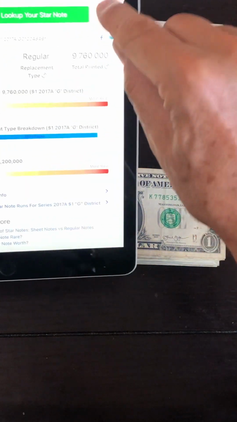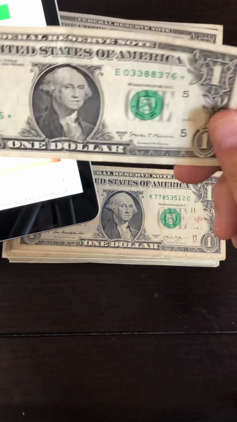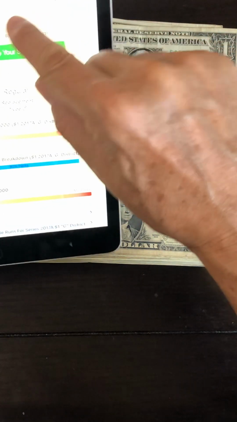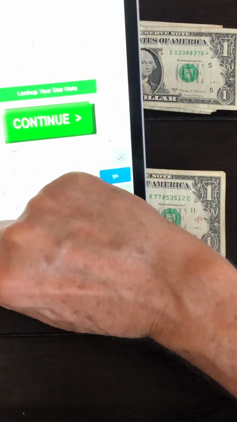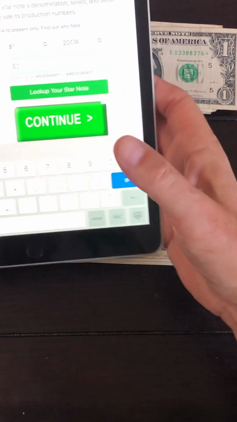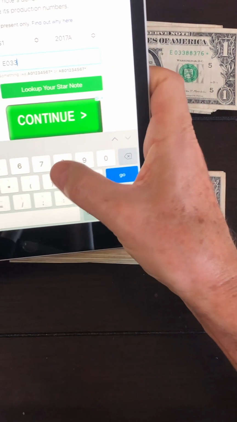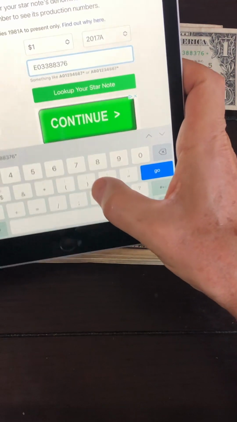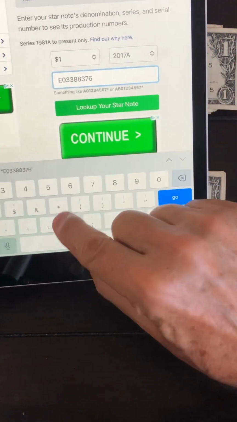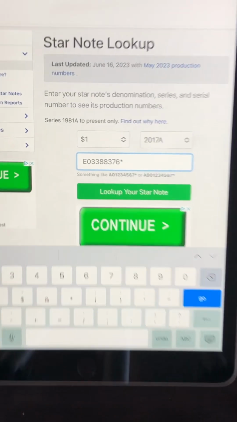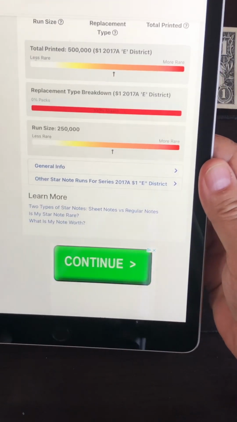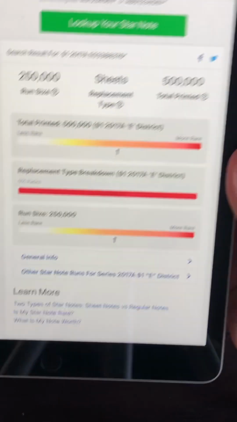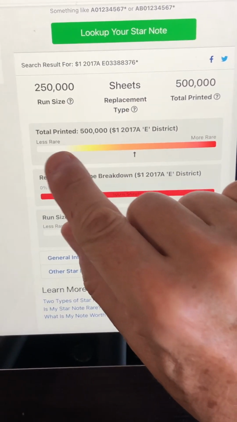All right, here's another star note. We have a $1 star note. It's 2017A. Let's put in the serial number here. This is the E block. So we have E033888376 star. Hope you can see that there. Okay. Look up your star note. Oh, wow, look at this one. Check that out. This total printed was 500,000.